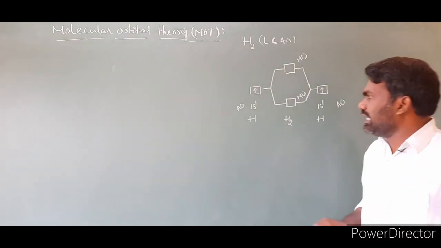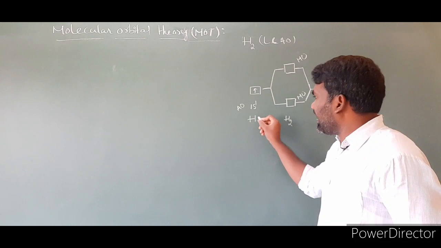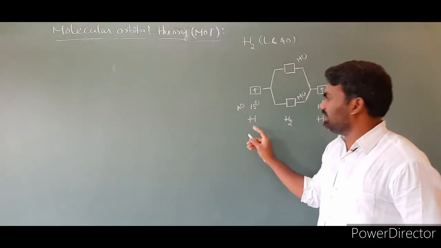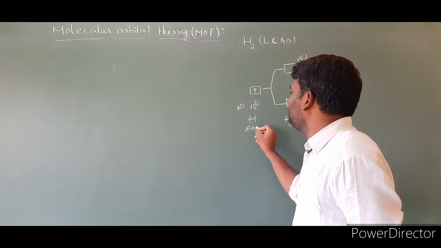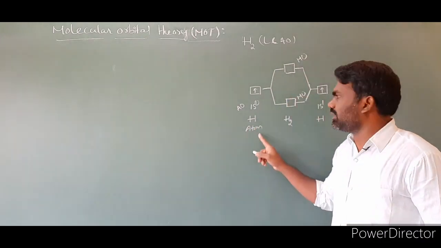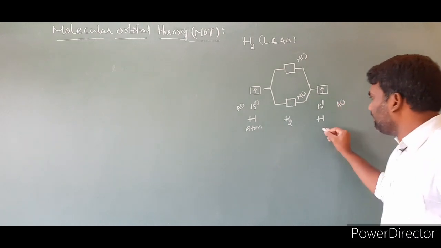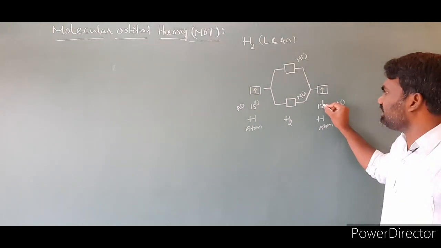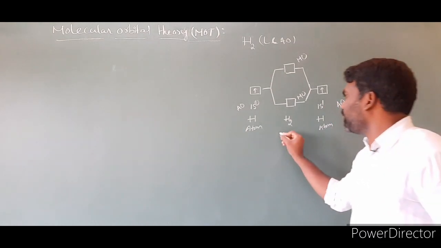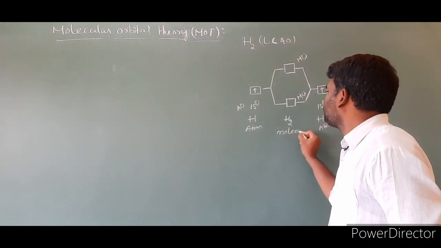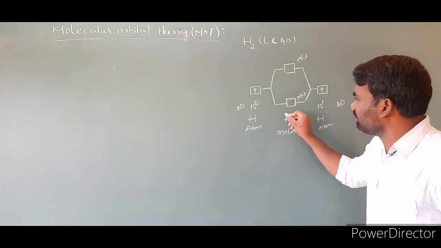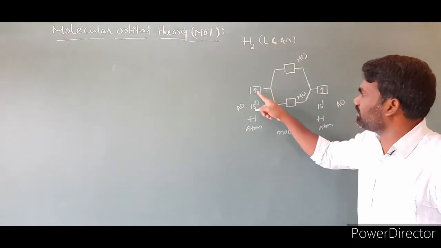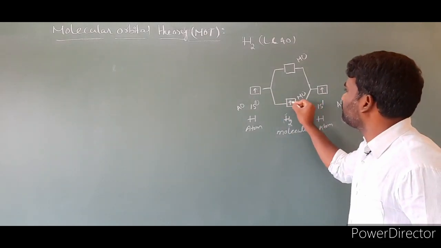Point number 2. In atoms, where are the electrons present? In an atom, electrons are present in atomic orbitals. This is also a hydrogen atom, and in the hydrogen atom the electron is present in an atomic orbital. But this is a molecule. In molecules, where are electrons present? In the molecular orbital. This is one electron, this is the second electron, so you get two electrons here.